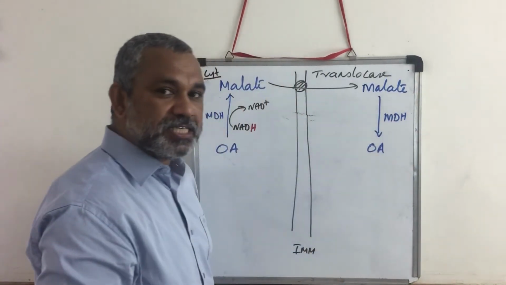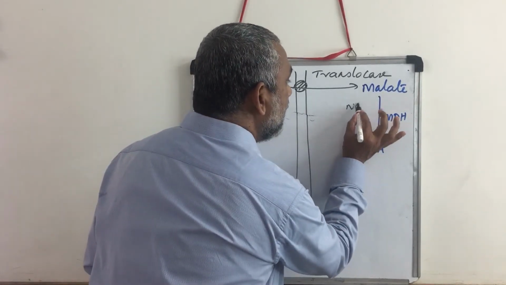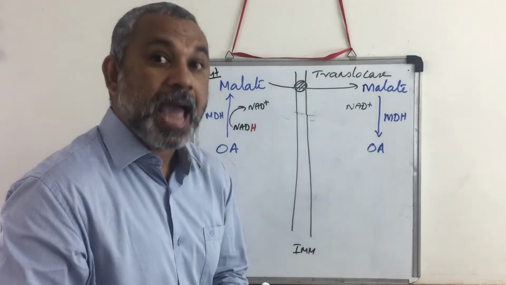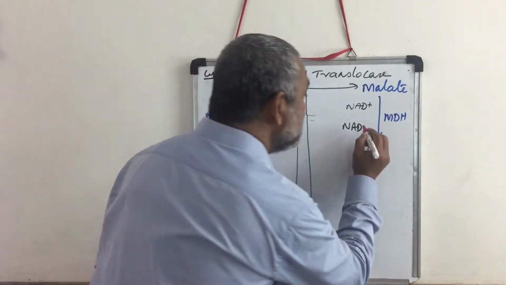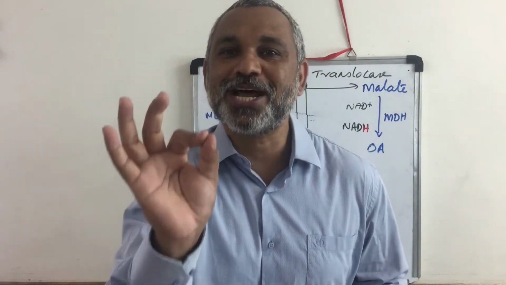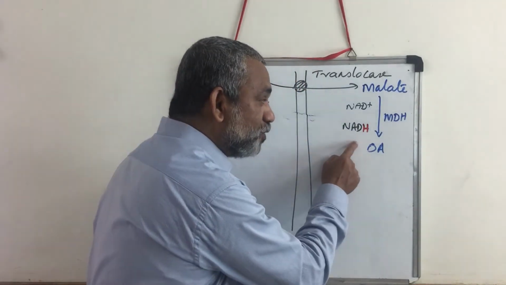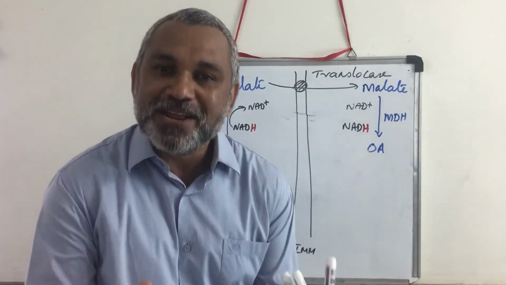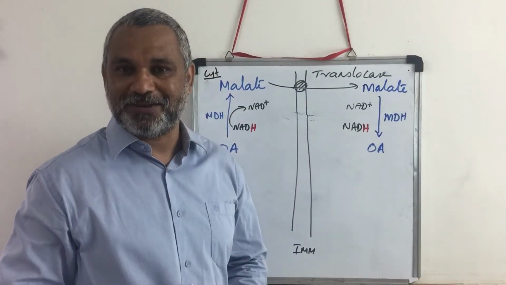Now in order to convert this malate into oxaloacetic acid, remember we need an NAD+, and that NAD+ will become NADH. The hydrogen is the hydrogen which we have transferred from the cytoplasm. You see, the entire NADH is not transported into the mitochondrial matrix. What is transported is only the hydrogen. Okay, only the hydrogen is transported. So now NADH is made available in the mitochondrial matrix for the electron transport chain.